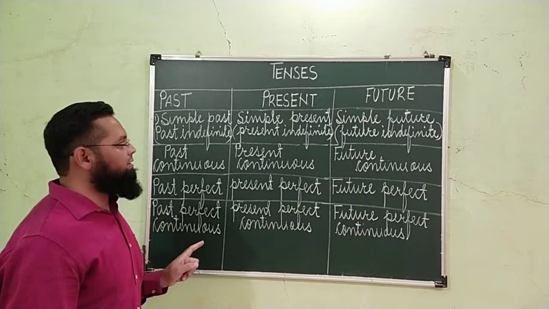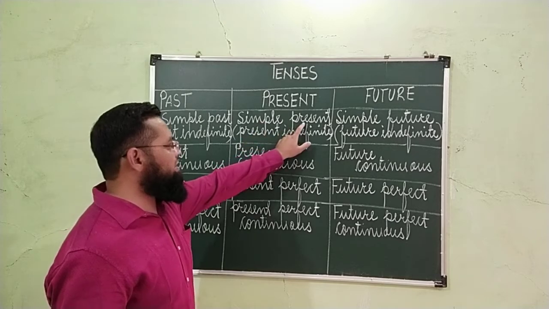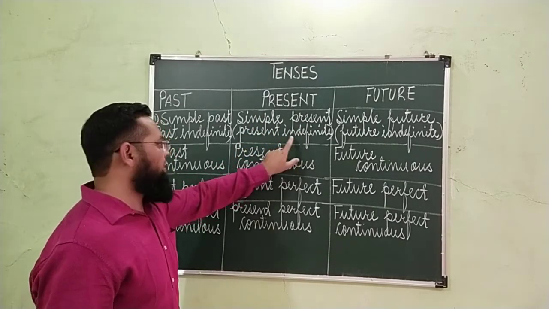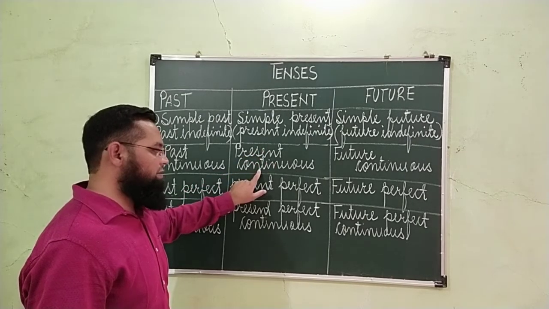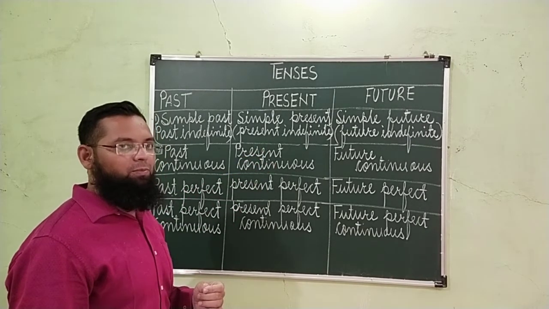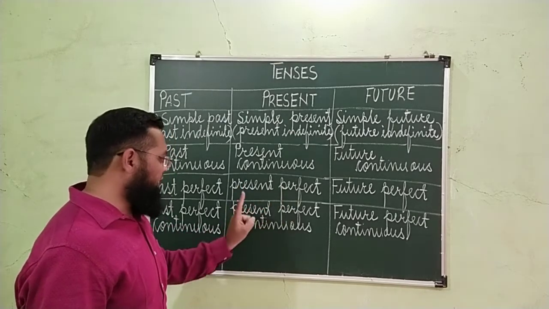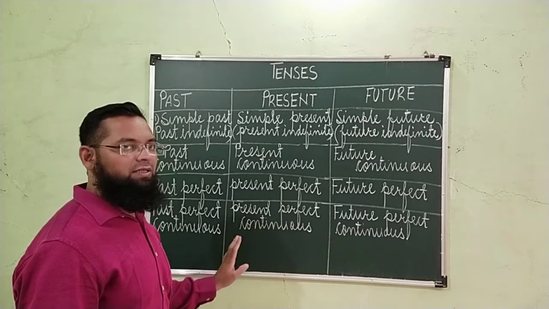Similarly, for present tense, simple present tense, it is also called as present indefinite. Then present continuous tense, which is also called as present progressive tense, present perfect tense and present perfect continuous tense.